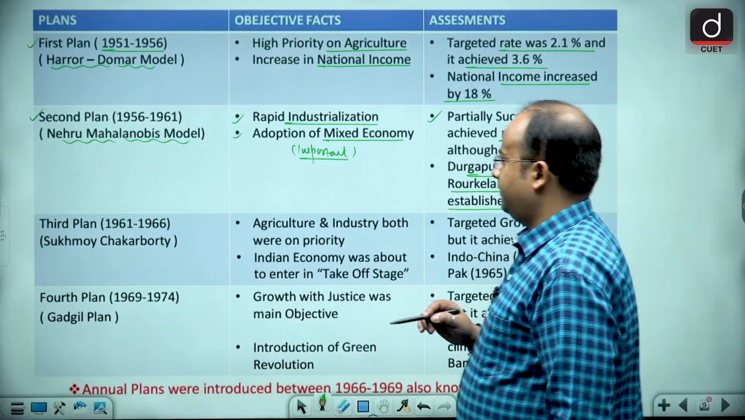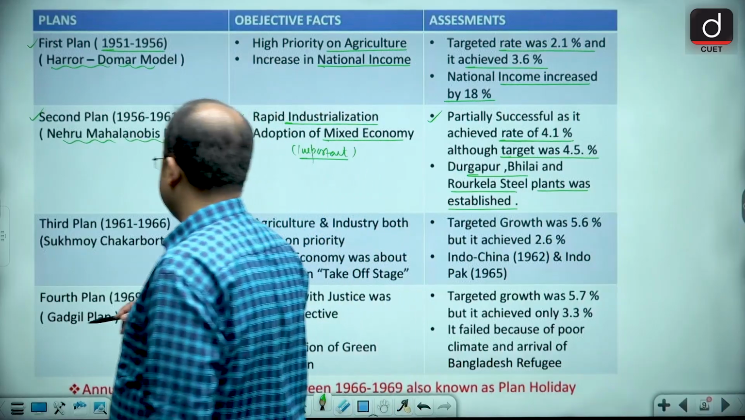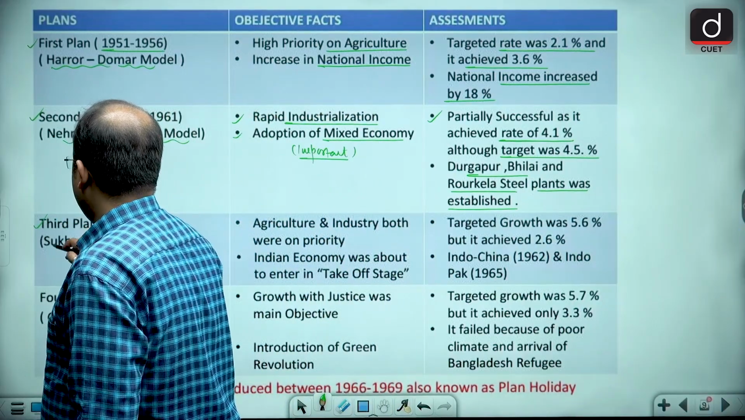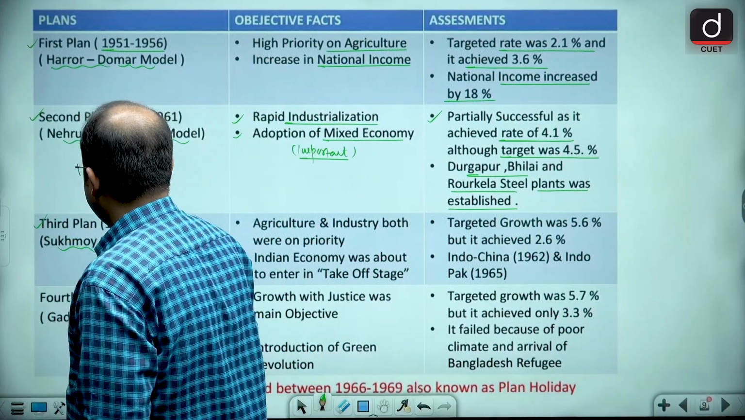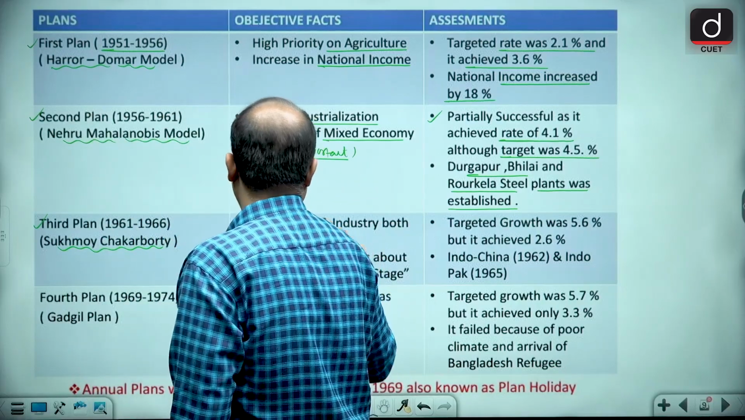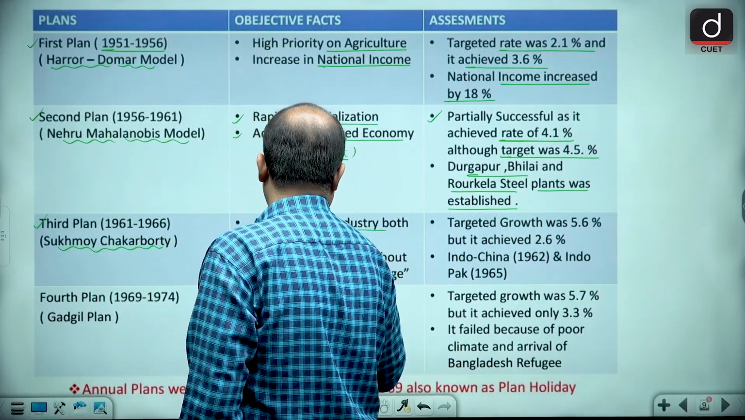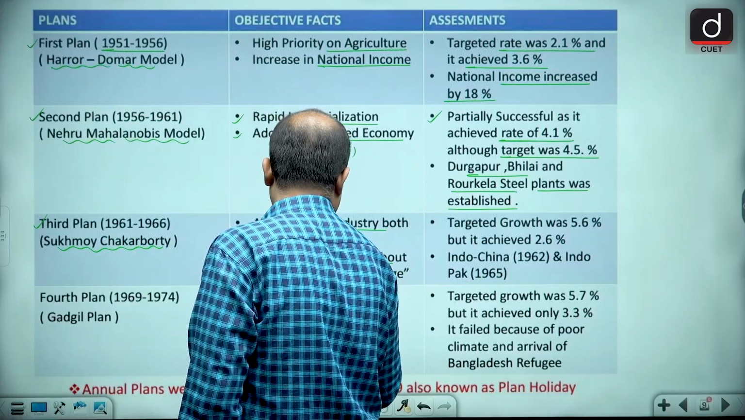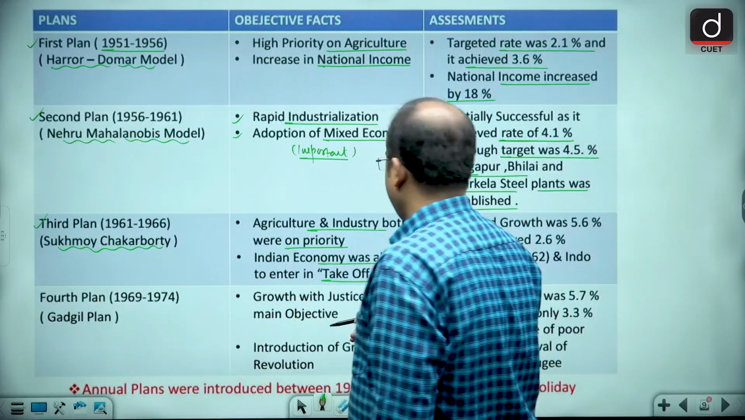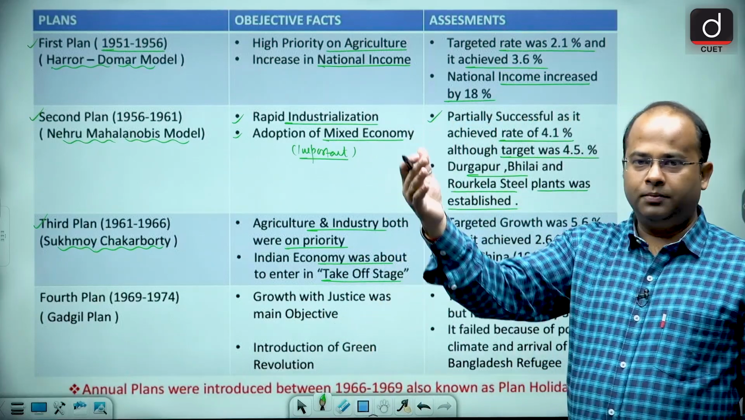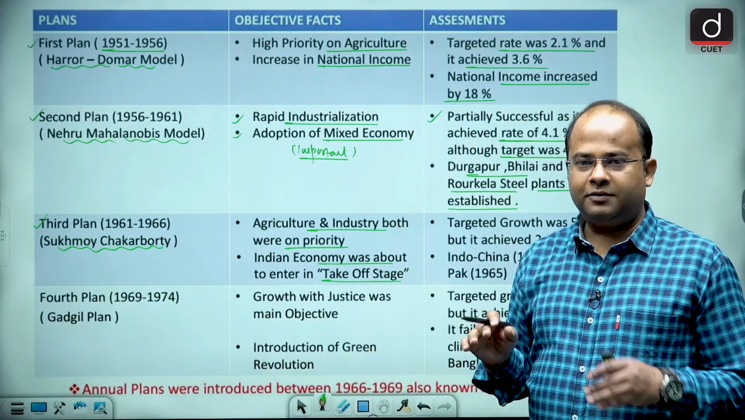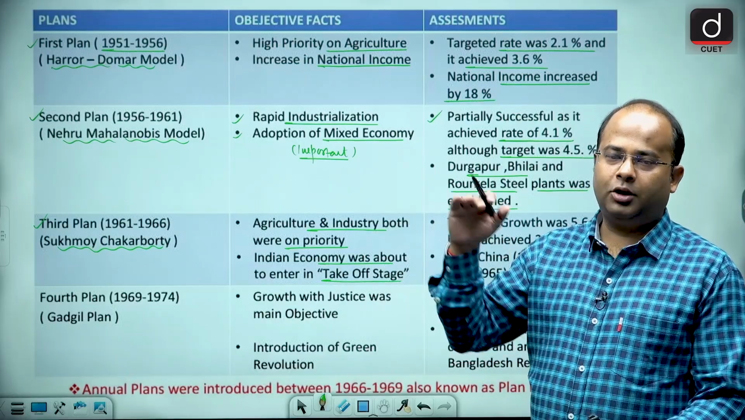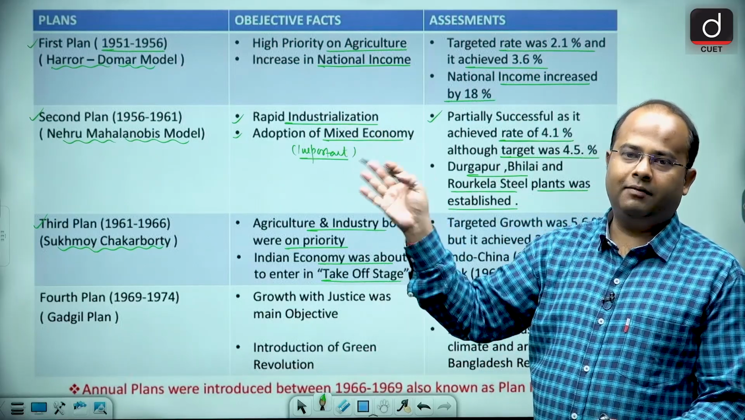Next is the third 5-year plan that started from 1961 to 1966, and this is also known as the Gadgil Yojana. Agriculture plus industry were on top priority, and the Indian economy was to enter the takeoff stage. Takeoff stage, guys, because they wanted to jump. So takeoff stage means when the economy was about to climb high.